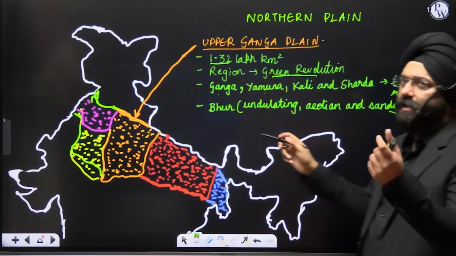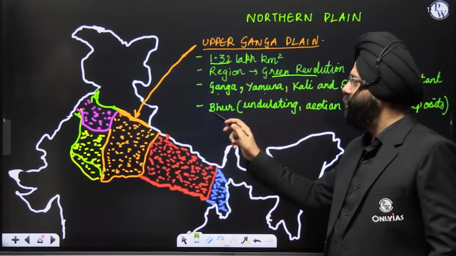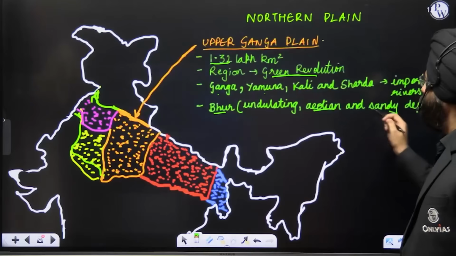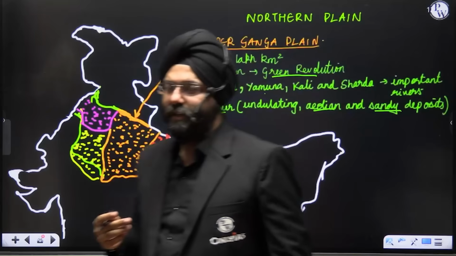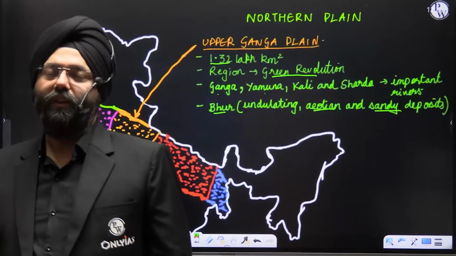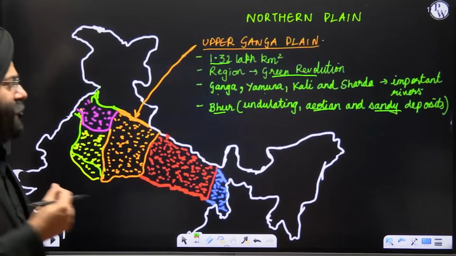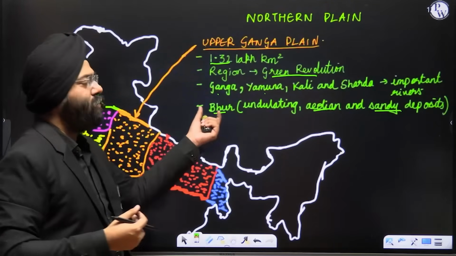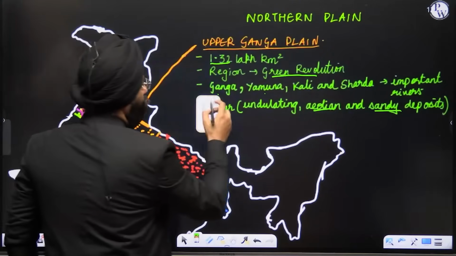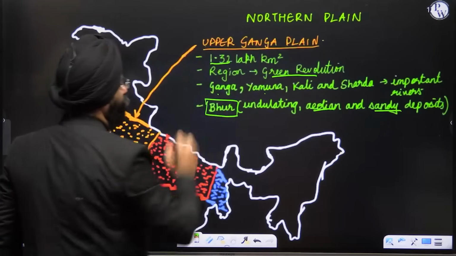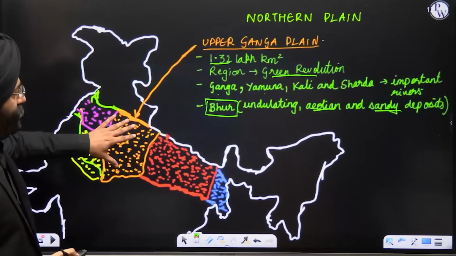Then you have a word which is used in the NCERT, Bhur. That means undulating aeolian or sandy deposits that are found in this particular region. These are aeolian, that is an outcome of wind erosion, and a sand-like structure which is basically found here. These are known as Bhur. So you can remember that this can be asked as one of the statements in your prelims examination. This is the upper Ganga plain.